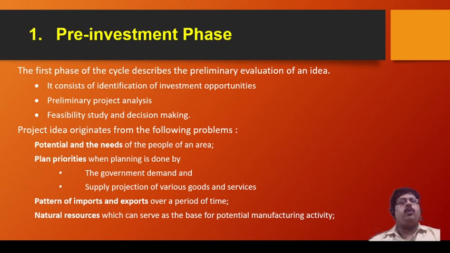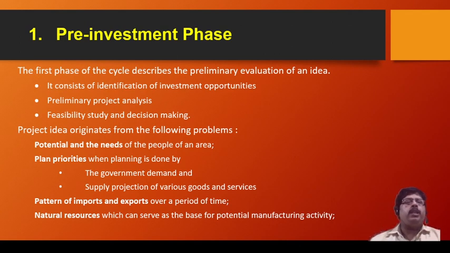Also, planning is done with a priority. A priority may be a government demand, or a supply projection of various goods and services. Then the project idea may originate from the pattern of imports and exports over a period of time.